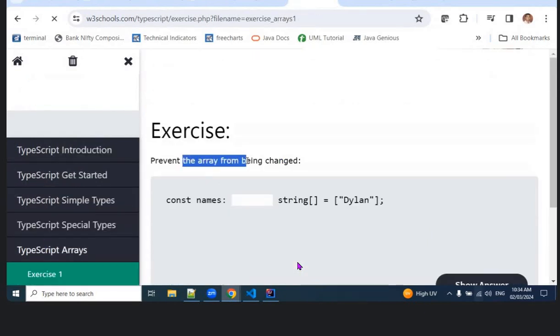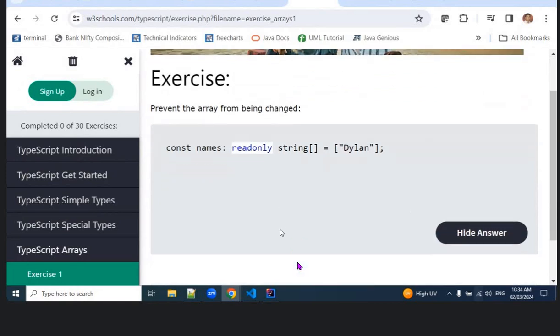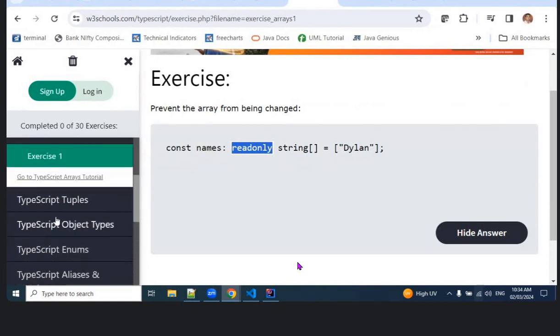Prevent the array from being changed. So I need a constant, final, sorry, no. You need to tell what the term is. Being changed. Read only. Okay, we have read only here. The problem is with revision.